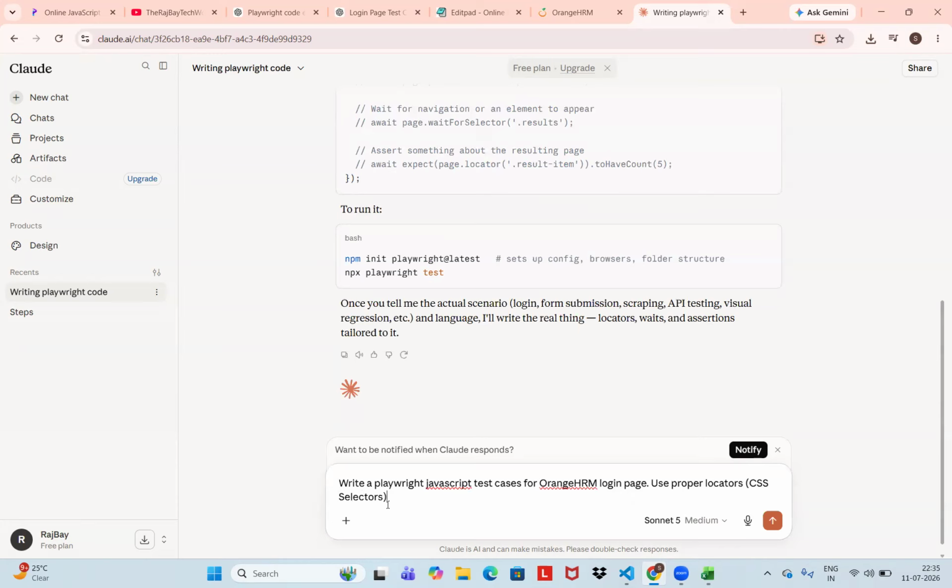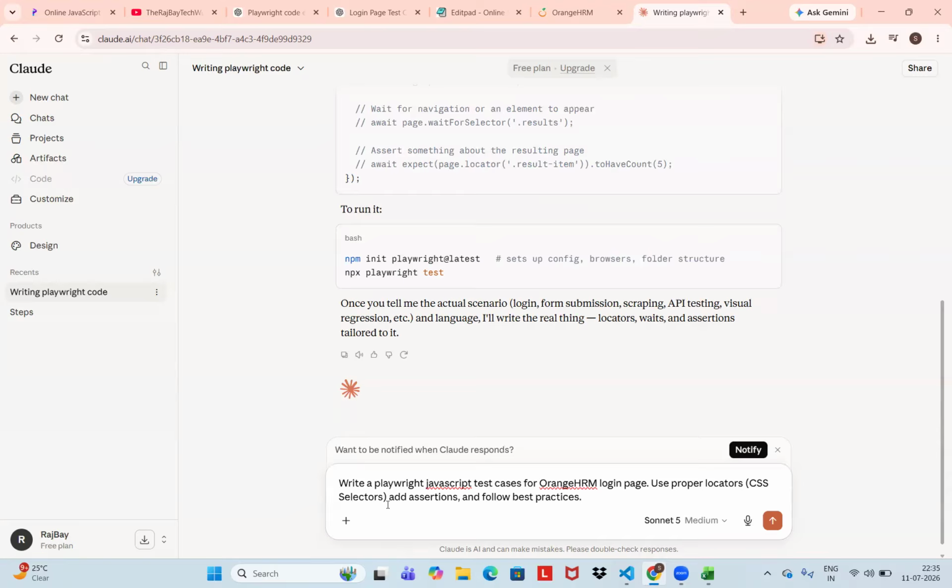Okay. Locators, add assertions, and follow best practices. Okay. Best practices.